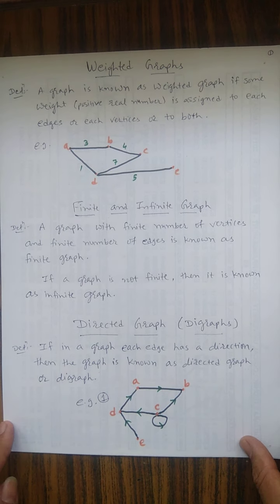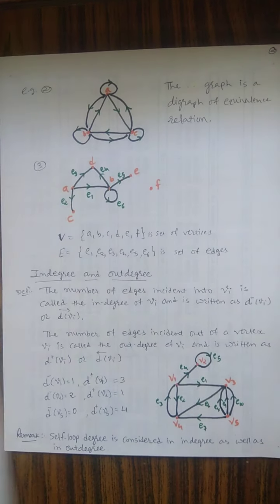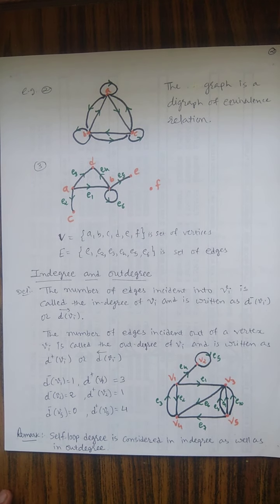Another example of a directed graph: first of all we discuss the third example.